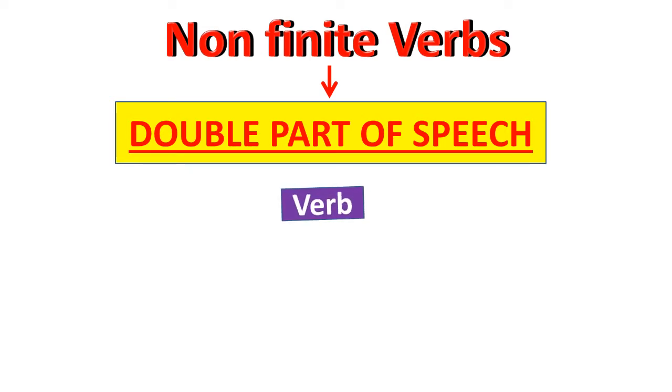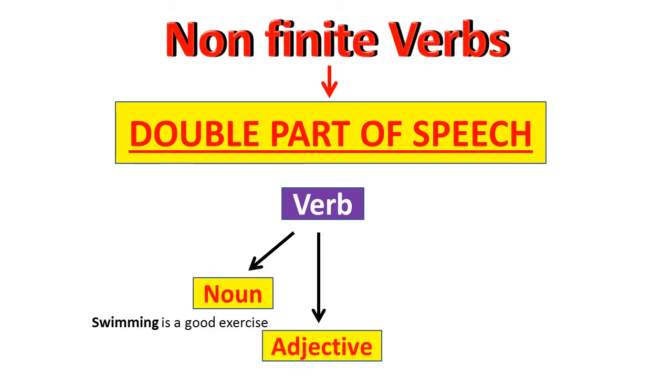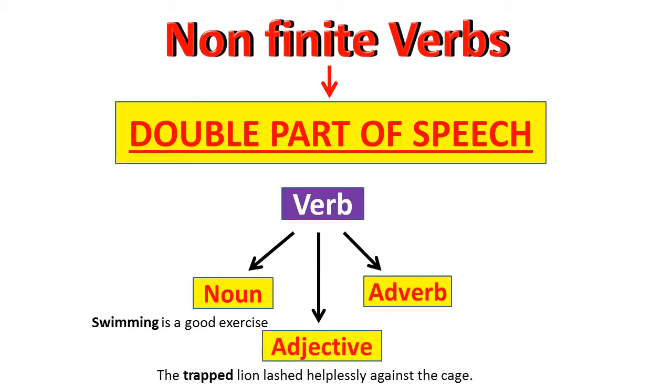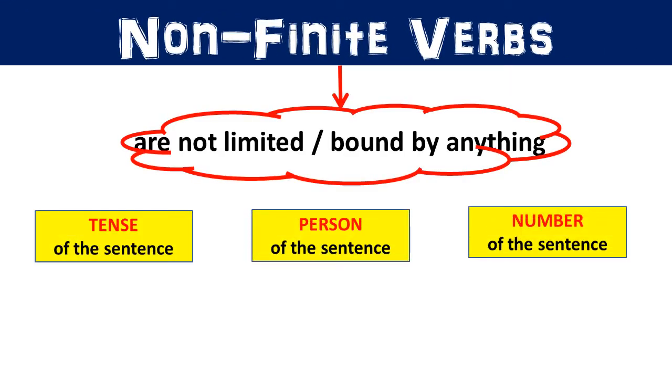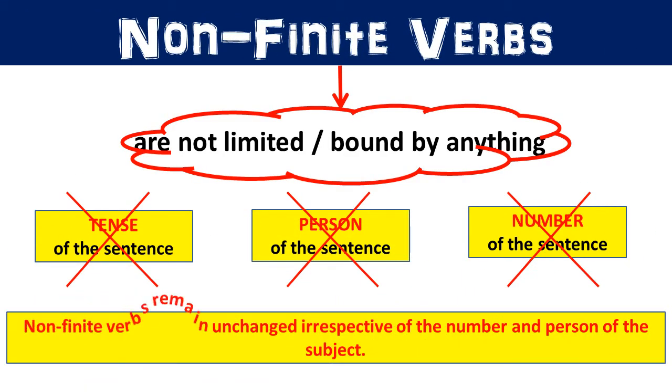Now, let's move on to the next topic, and that is non-finite verbs. Non-finite verbs are also known as double parts of speech because sometimes, along with being verbs, they act as nouns, sometimes as adjectives and sometimes even as adverbs. Non-finite verbs remain unchanged irrespective of the number or person of the subject and the tense of the verb.